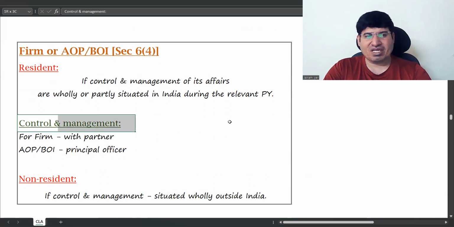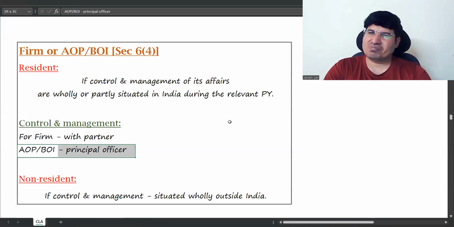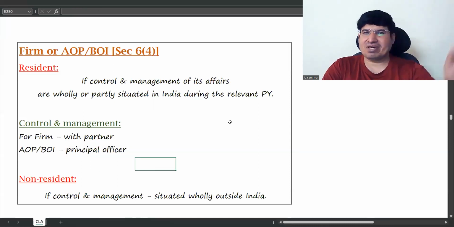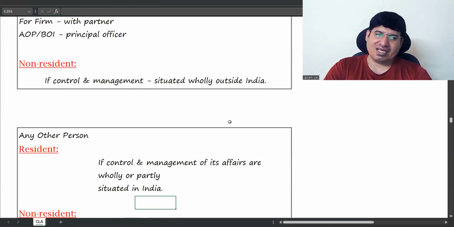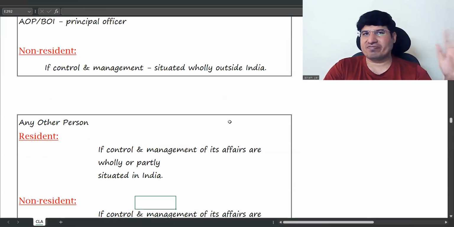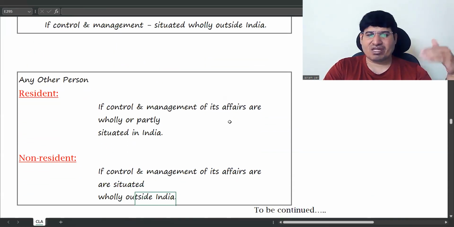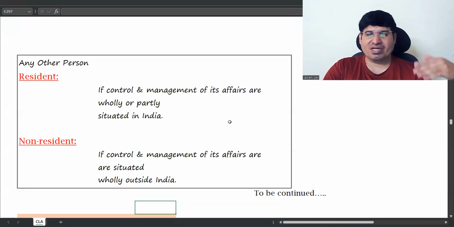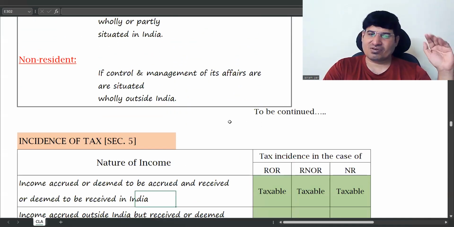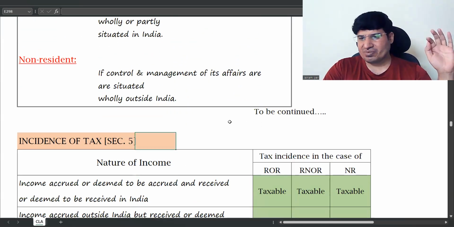Just remember control and management of affairs for a firm is with the partner, for AOP, BOI it is with the principal officer. That's it. Same as HUF otherwise. And then any other person also same as HUF. No change. Control and management wholly or partly in India or wholly outside India. Fine. That's all it is. For other persons, it's all very, very straightforward.